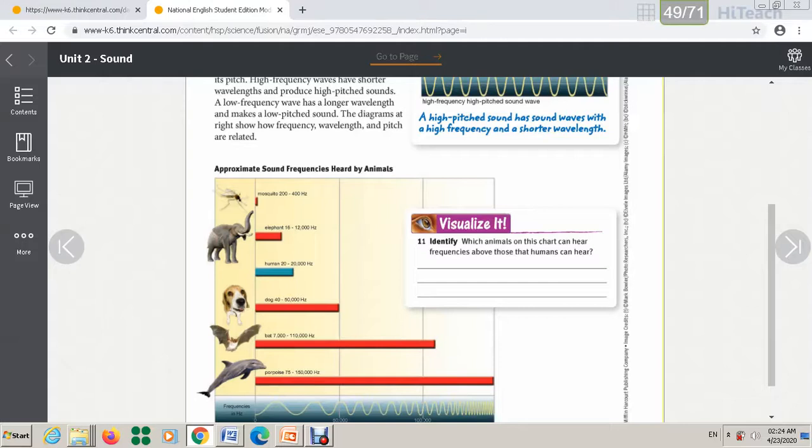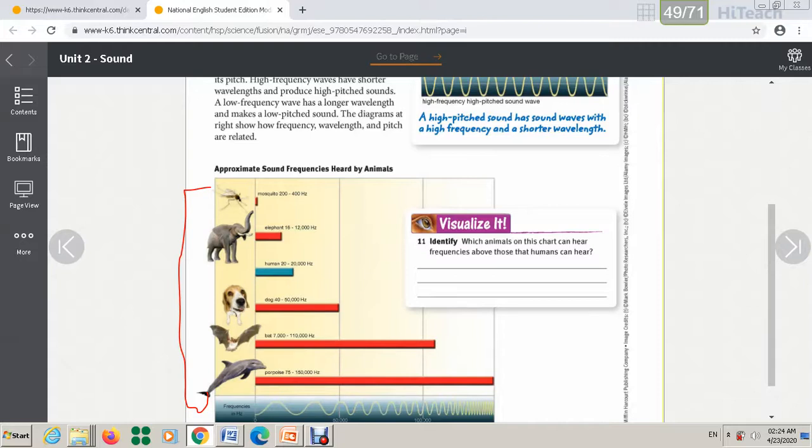Some animals can hear what we can hear, and some can hear a lower frequency than we do. Don't memorize exactly what the frequency is for each one. Just in general, you have to understand that different animals can hear different frequencies.